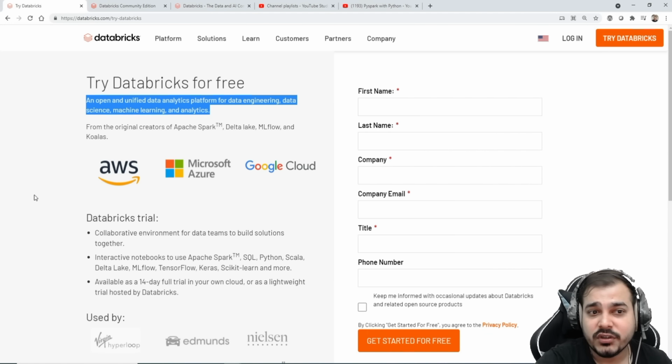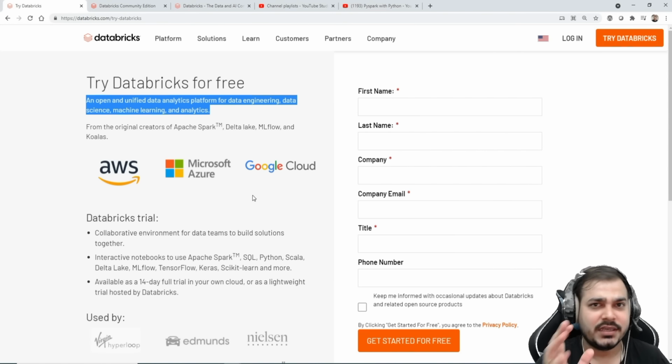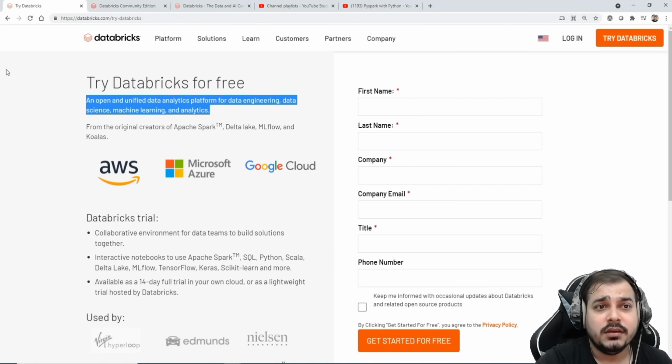And probably it supports three kinds of cloud platforms: AWS, Microsoft Azure, and Google Cloud. Now if you really want to start with this, we'll start with the community version, and you just have to